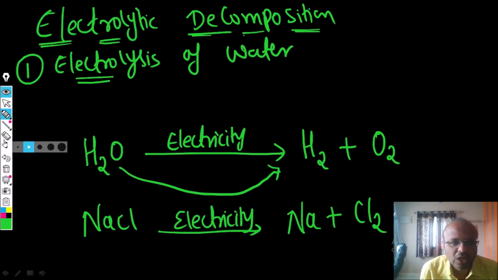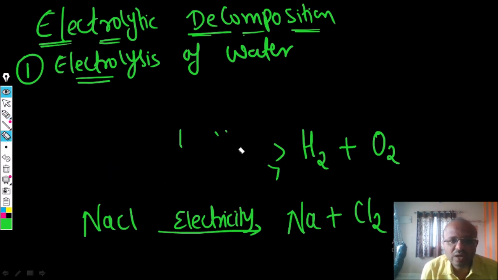Such reactions are called electrolytic decomposition. So let us write the first example, electrolysis of water.